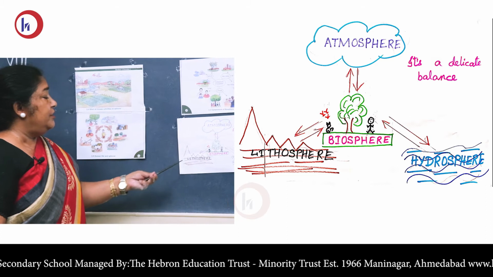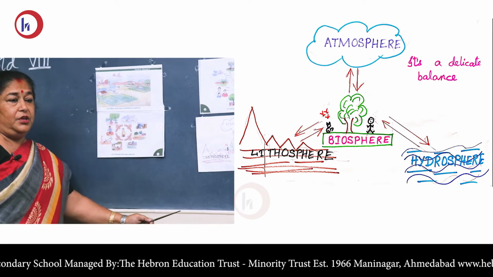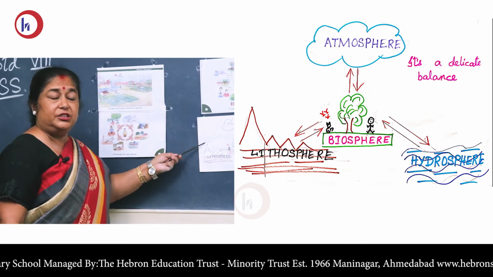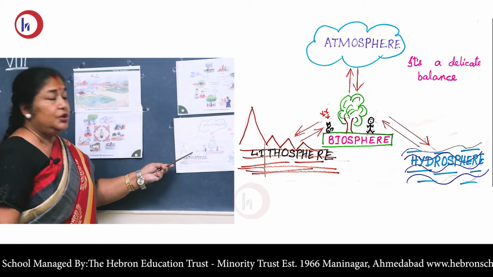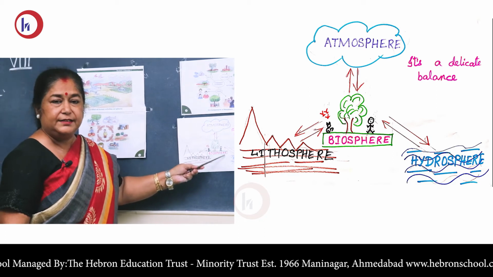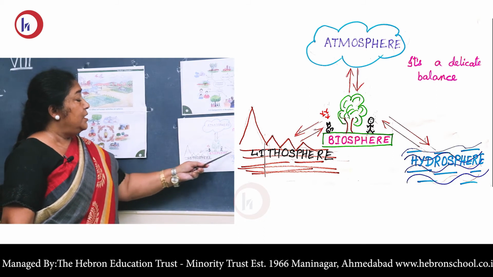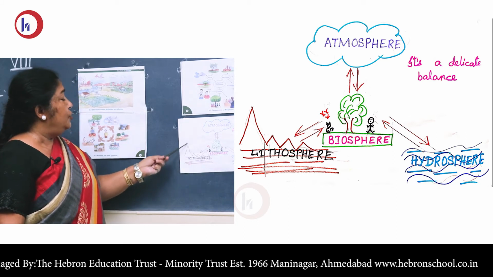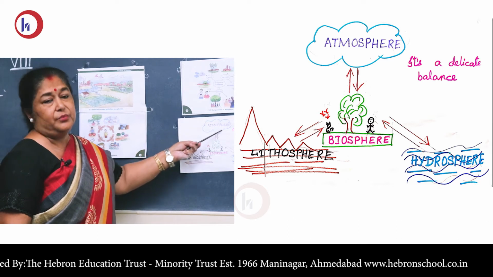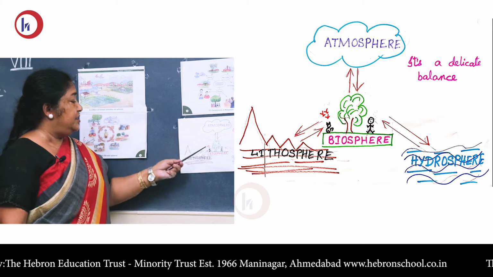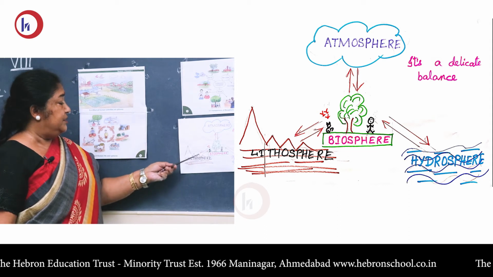If we see the effect of a volcano, which happens on the lithosphere, the lava will flow down the lithosphere, destroying the biosphere which is there. And sometimes it even flows into the water, and it gives out lots of smoke which affects the atmosphere. Even natural things affect all four spheres.